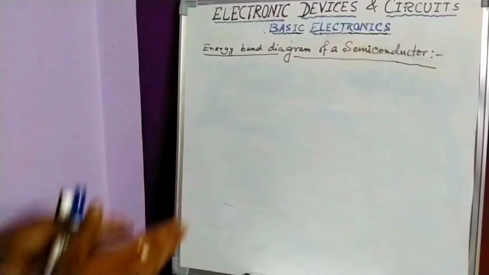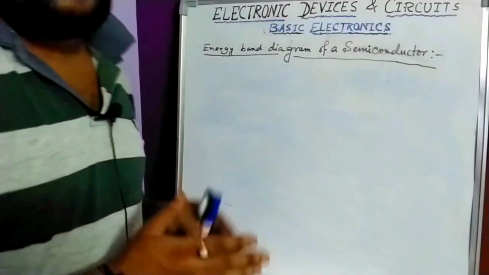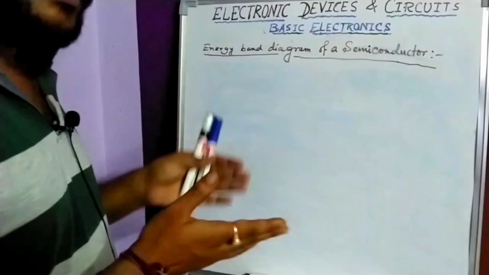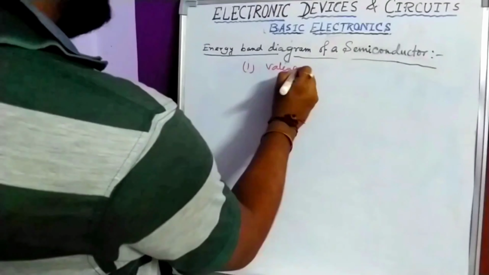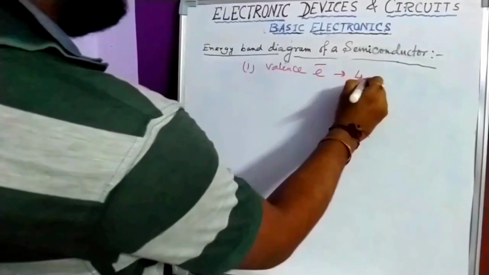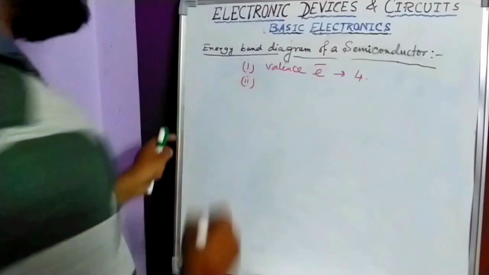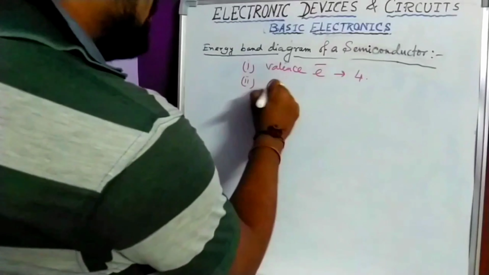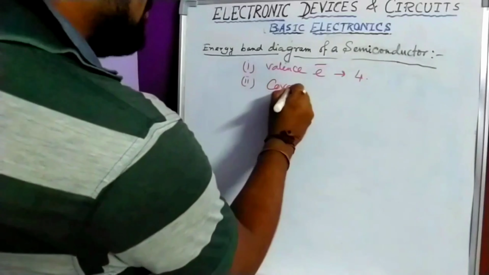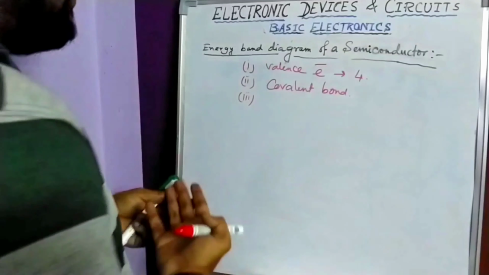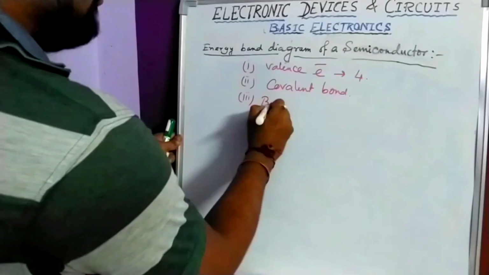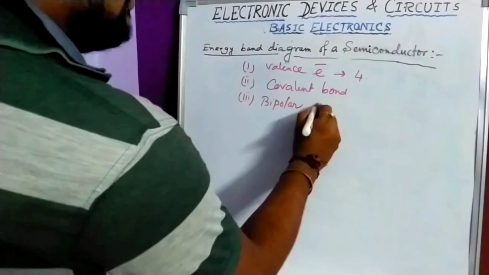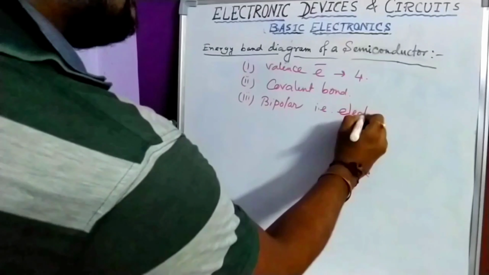The next part is the energy band diagram of a semiconductor. A semiconductor belongs to group 4 elements in the periodic table. In the outer shell of a semiconductor there are 4 valence electrons. Here the first point, valence electrons are 4. The second point, in case of a semiconductor it has covalent bonding. Third point, for a semiconductor you have to write that it has a bipolar nature. Bipolar means there are 2 charge carriers present inside a semiconductor, that is electrons and holes.